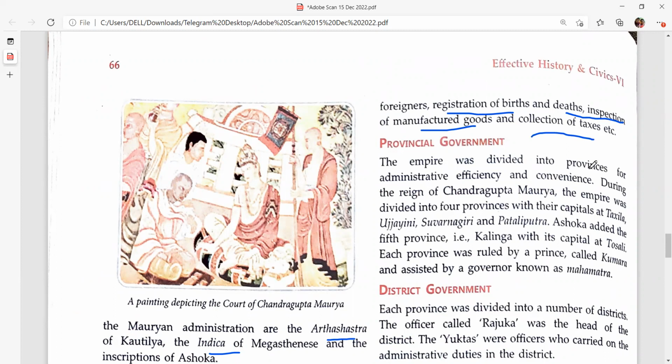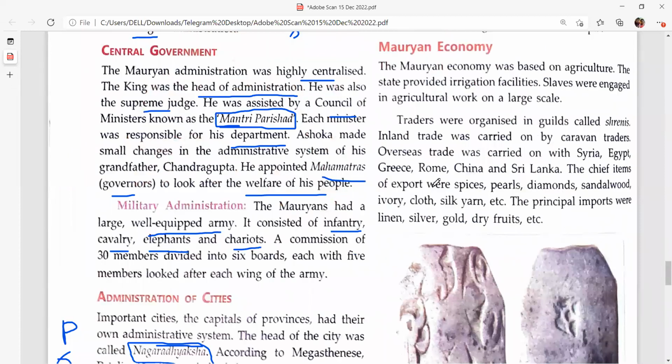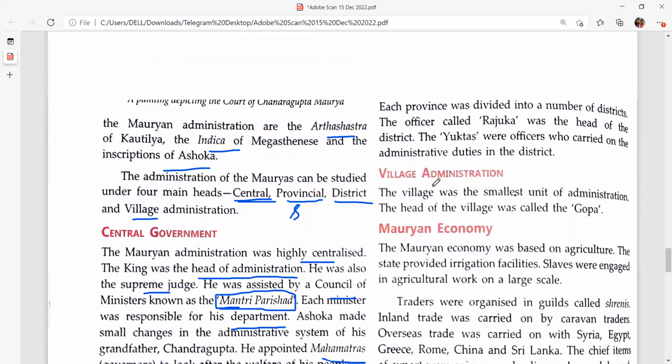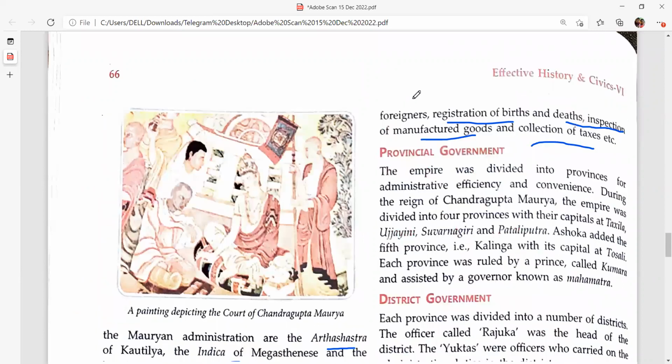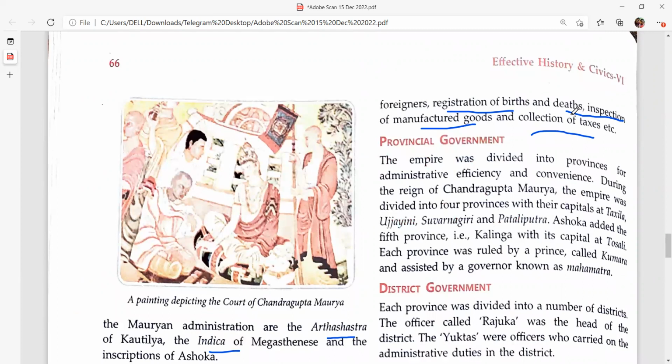So, what were the 6 boards of Pataliputra? This can come in the exam. That is industries and handicrafts, care of foreigners or travelers, registration of birth and death. See, at that time they had registration of birth and death. As I have told you, many things in administrative aspects or government rules we have taken from the Mauryan Empire, because they had a very good system of administration and rules and regulations. So we were inspired by their rules and inscribed them in our constitution. Inspection of goods and collection of taxes.